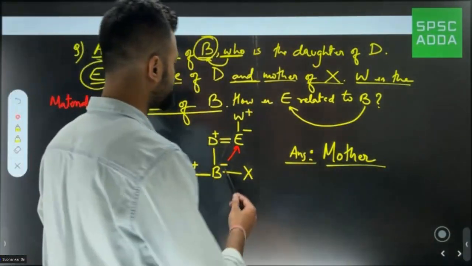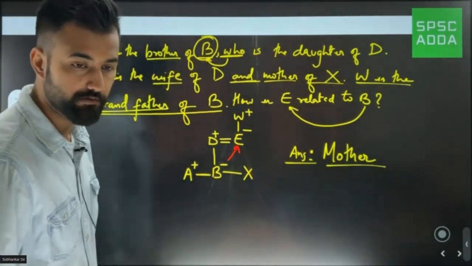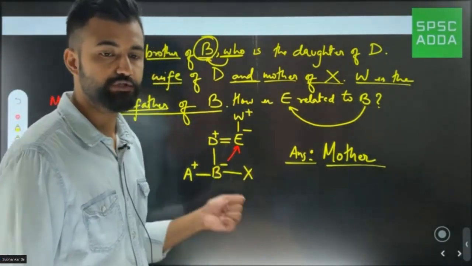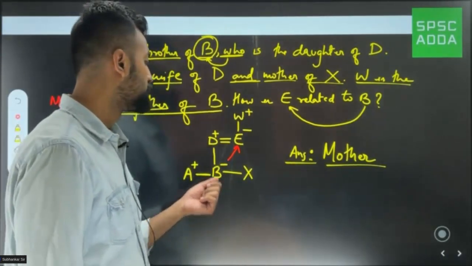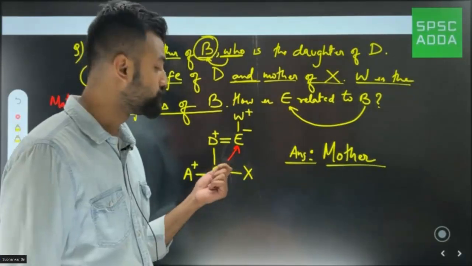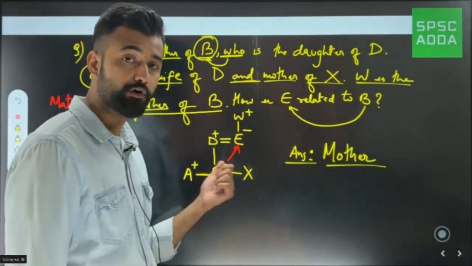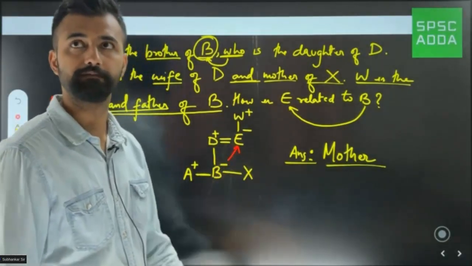Why? Because I'm looking from B to E. For E, B would be a daughter, and for B, E would be her mother.